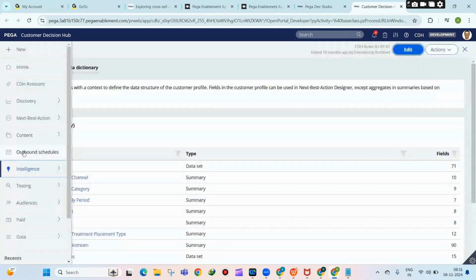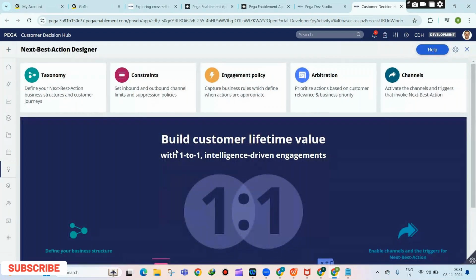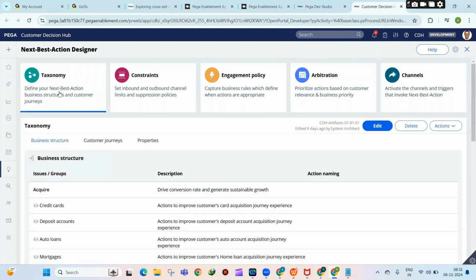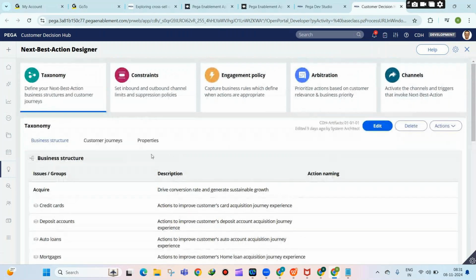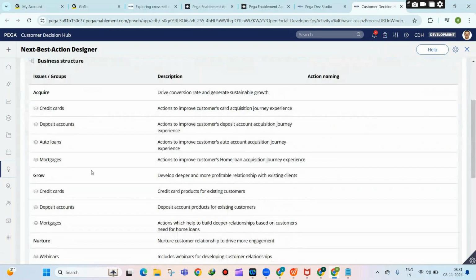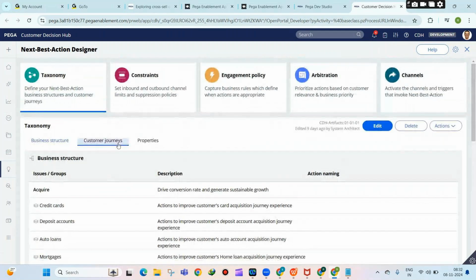For example, if you go to the CDH portal and go to the Next Best Action Designer, you just need to figure out where this particular feature is. Next Best Action Designer, taxonomy. This is the business taxonomy. You can click on edit and modify here also. If you want to add new issues, new groups, you can do it here. Whether you do it here or there, it will be saved correctly, but it's up to you where you want to do it.